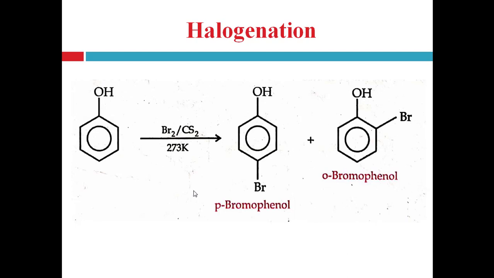In aqueous solution phenol produces the tri-substituted tribromophenol, and in bromine solution in CS2 phenol produces the mixture of ortho and para substituted phenol, that is parabromophenol and orthobromophenol.